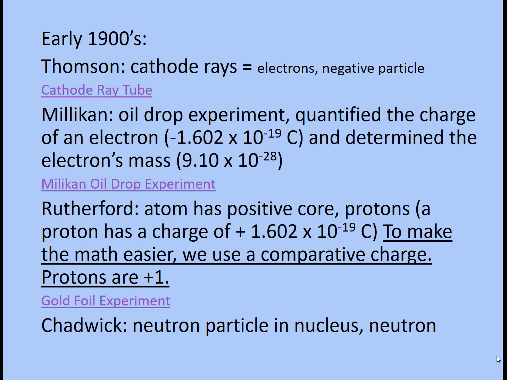It's a relative charge. Ernest Rutherford's student, Chadwick, later on discovered the neutron particle. That was around 1932. So it took a while to find the neutron. It was found in the nucleus and it was hard to find because it was neutral.